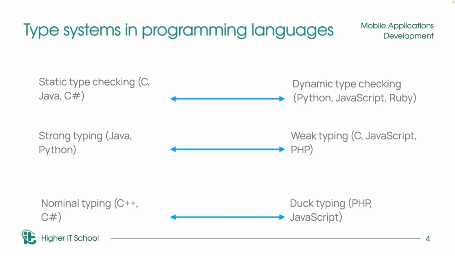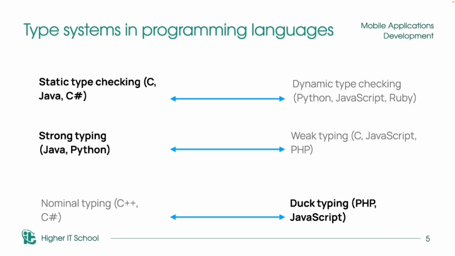Nominal typing means that when we create our variable, we need to write the type of this variable. And duck typing means that when we create a variable, we can just assign the value, and our compiler will determine the type of this variable by this value, like in JavaScript, for example. And if we want to know what Kotlin is, we need to go to the next slide. And here we can see that Kotlin has static type checking, strong typing, and duck typing.